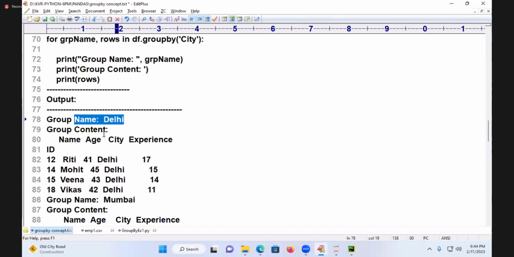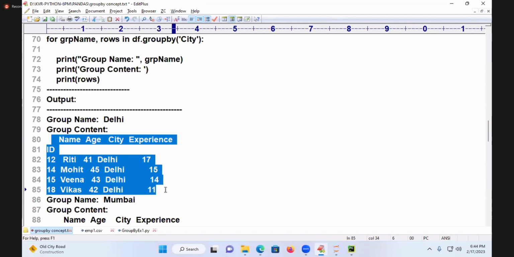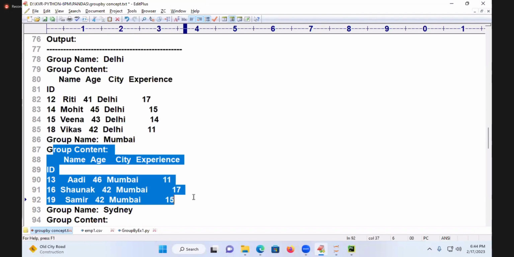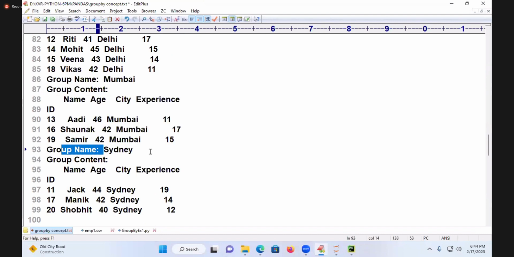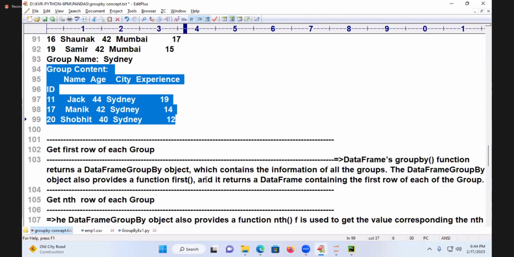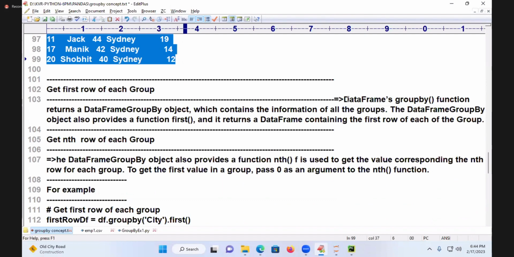Delhi. What is the group content? The Delhi rows, etc. Next group name Mumbai. Group content is Mumbai content. Group name is Sydney. And this is the data. Getting or not? Come to how to get from the groups.